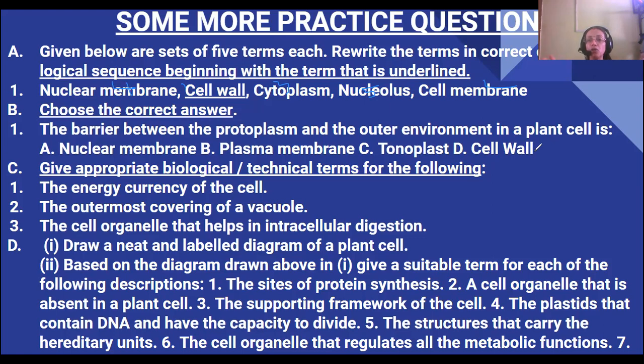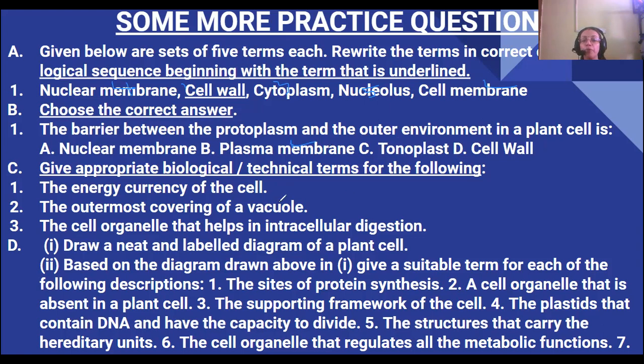Only the plasma membrane can separate the protoplasm from the outer environment. So this is the right answer. The nuclear membrane is also not right, because the nucleus is very much inside the protoplasm, I mean cytoplasm, and the tonoplast is the membrane of the vacuole.